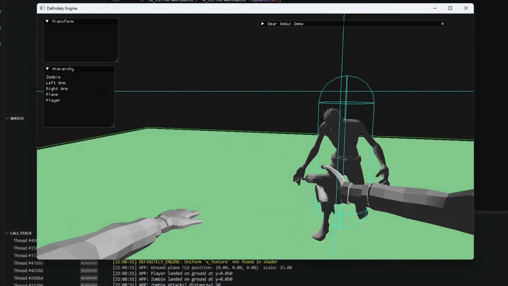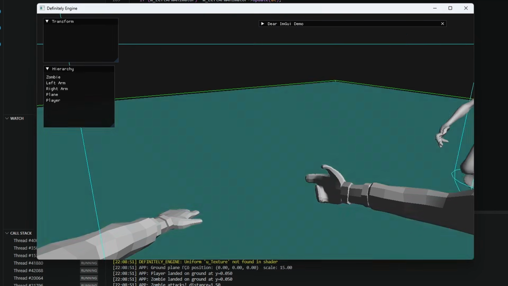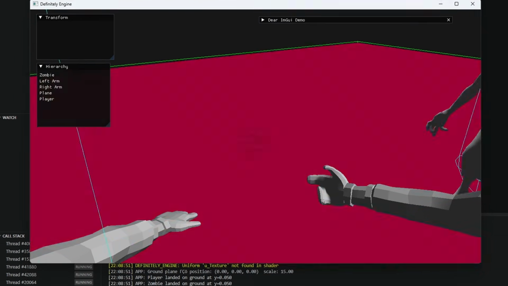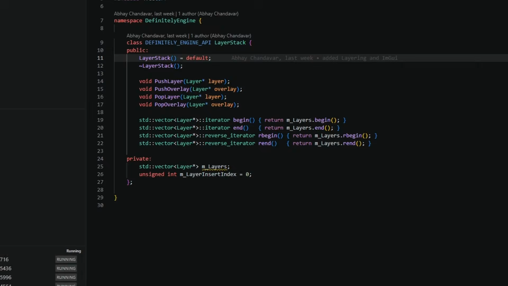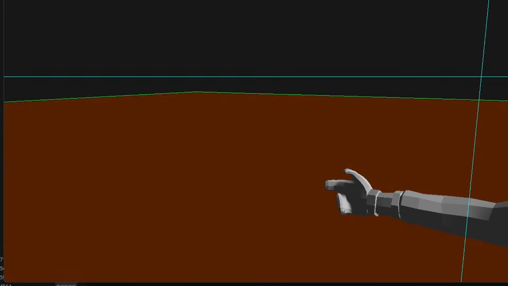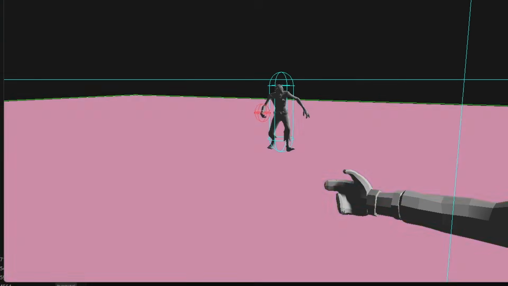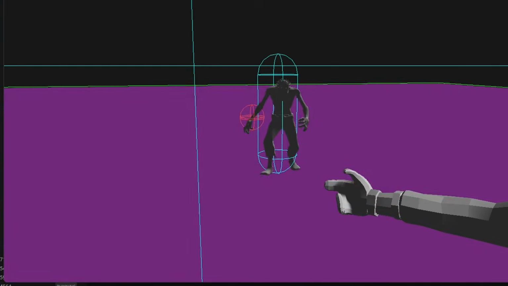Oh, I forgot to tell you how I made the ground and how the zombie follows the player. Let's get into that. I'm moving player and the zombie down in the y-axis to simulate gravity, and they're just falling through the ground because we don't have any colliders yet. So I created 2 box colliders for the ground and capsule colliders for the player and the zombie. These colliders currently can't be rotated.